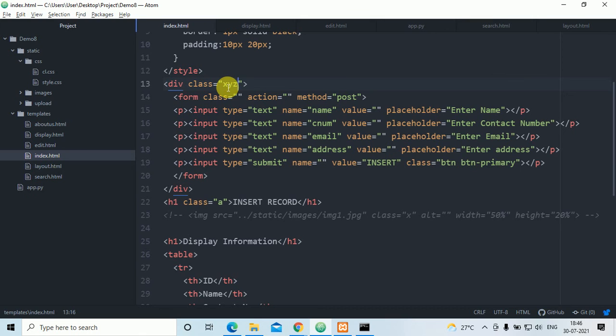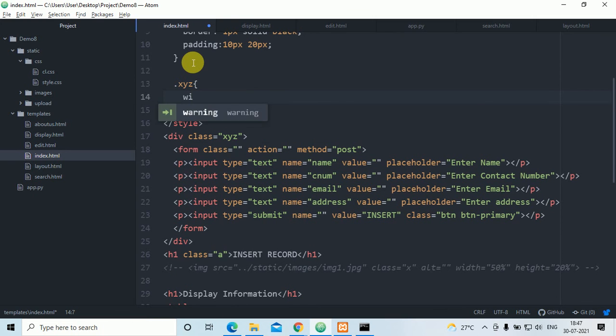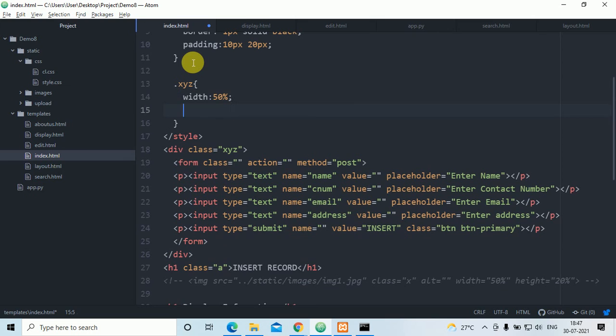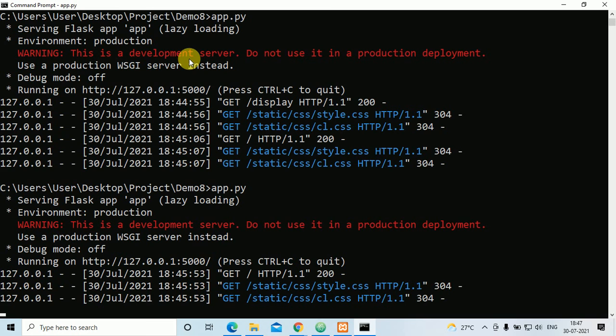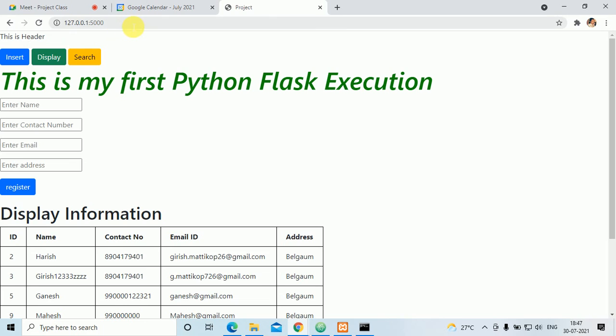XYZ I'll put, that is the class name which I have created. Now I'll go here, dot XYZ. So width I'll put 50%, and margin-left 20%. So width 50% I have done, margin 20. Let's see what happens.